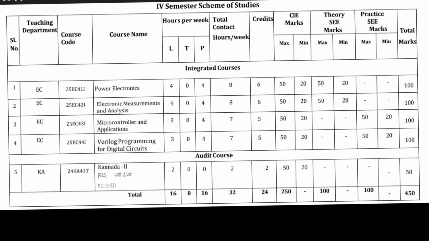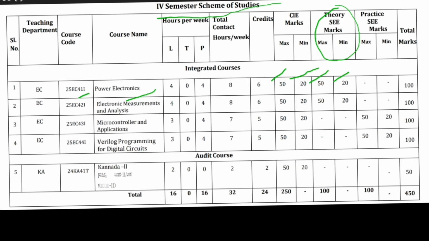These are the subjects for the 4th semester. Here the subject code is 25EC41I. It is Power Electronics. CIE, the internal marks, is 50, and you have to score a minimum of 20. It has a theory exam of 50, and 20 will be the minimum. For the theory exam, you have to write a written exam. For this subject there is no practical.